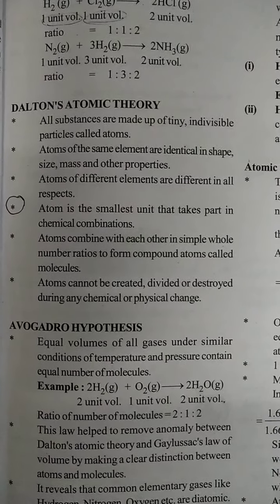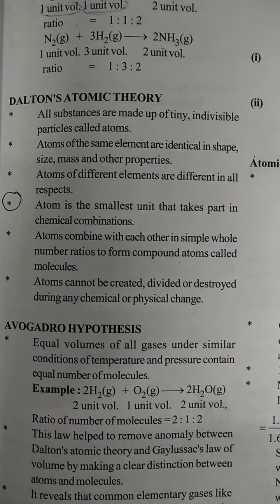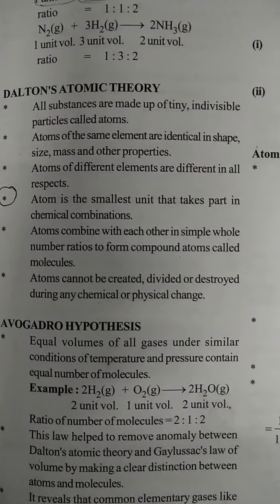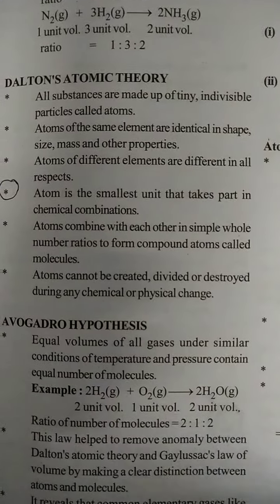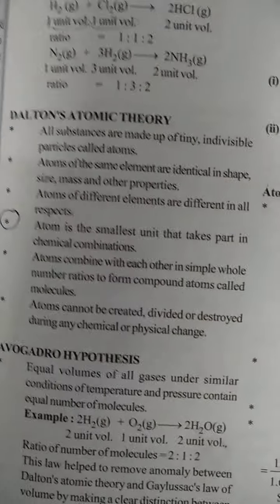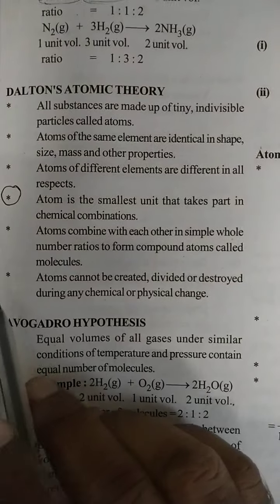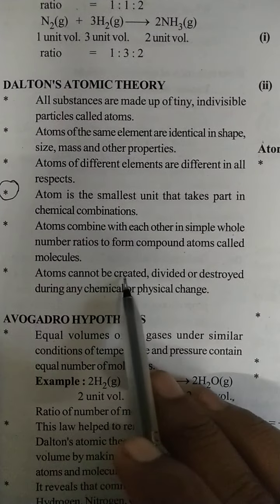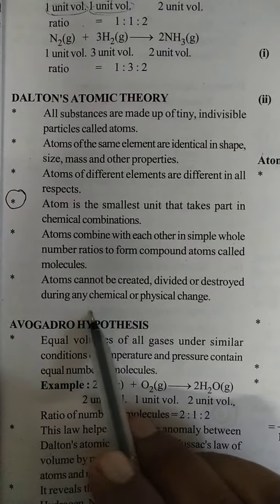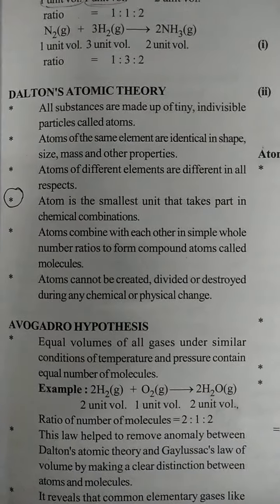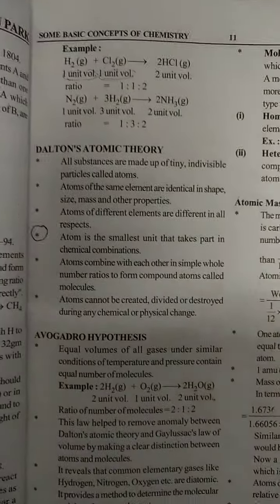And the fifth point: atoms combine with each other in a simple whole number ratio to form compounds, called molecules. So atoms are combined together to form the molecule. This is a common point. Atoms are connected together to form the molecule. Next point is atoms cannot be created, divided or destroyed during any chemical or physical changes. So this is Dalton's atomic theory about the atoms.